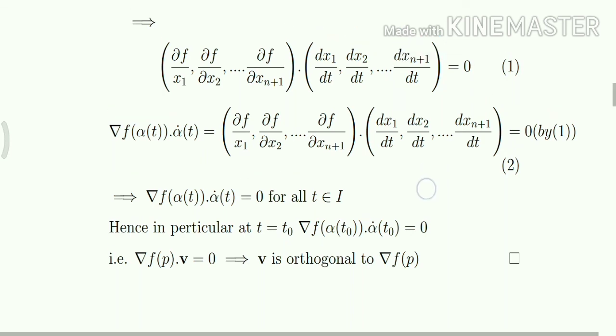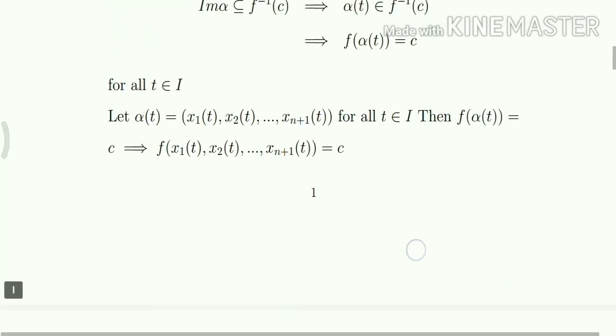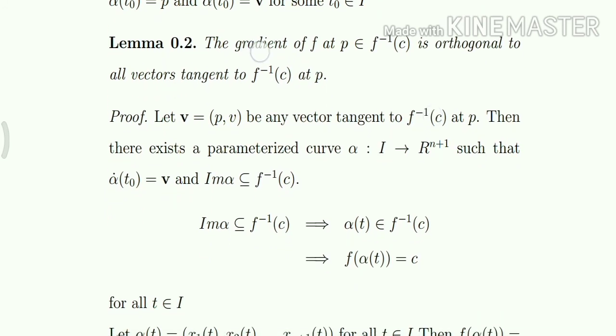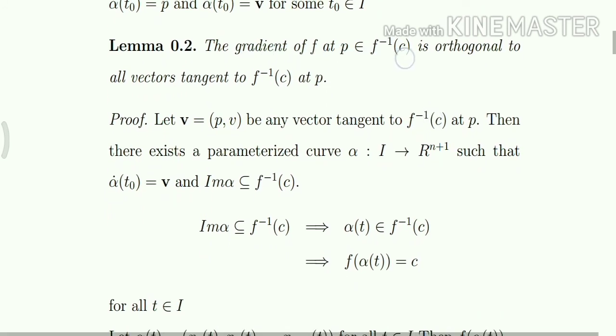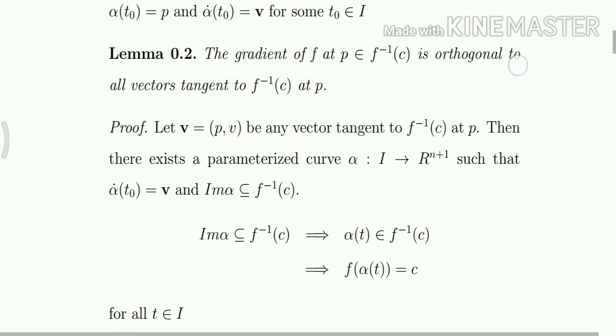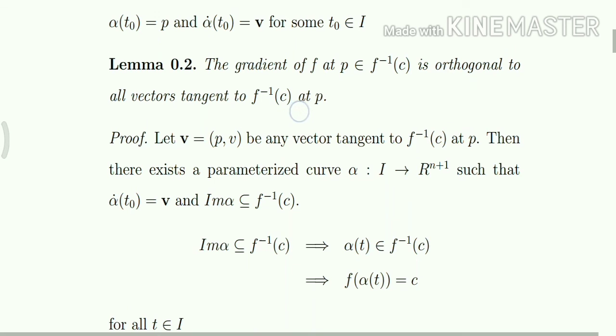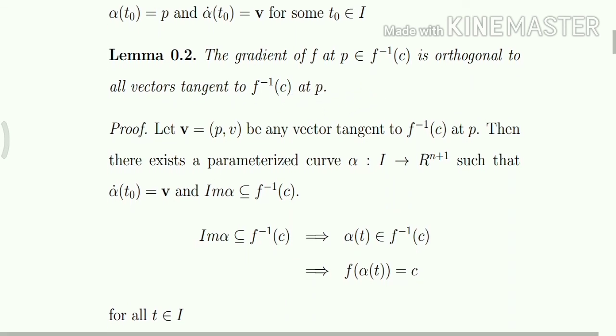So, we proved that for any point p in the level set f inverse of C, the gradient vector at p belonging to f inverse of C is orthogonal to all vectors tangent to f inverse of C at p.